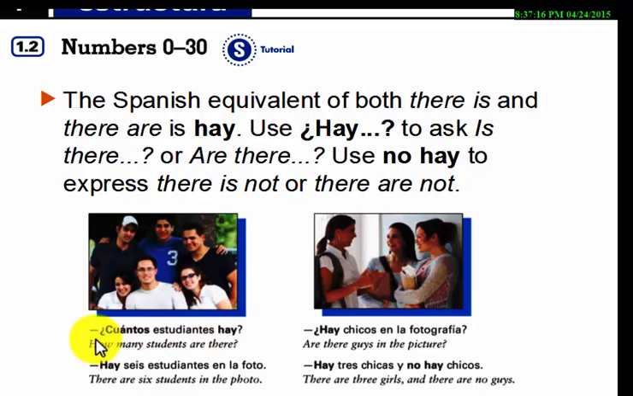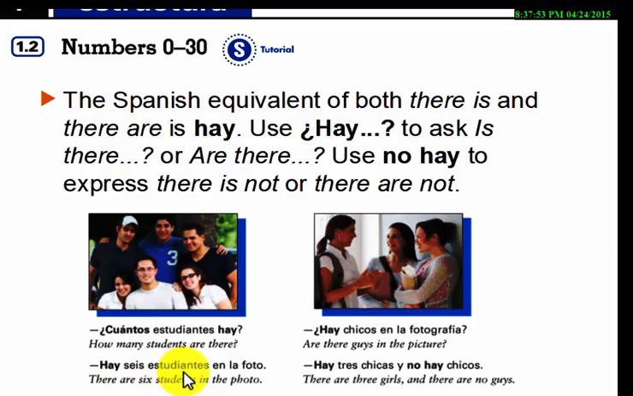Here I'm going to give you some examples. Questions. ¿Cuántos estudiantes hay? You will answer hay 20 estudiantes, for example. ¿Hay chicos en la fotografía? Sí, hay chicos en la fotografía. That will be the answer. In this case, since these are all girls, I will say no hay chicos en la fotografía because there are only girls. Okay? Hay 6 estudiantes en la foto.